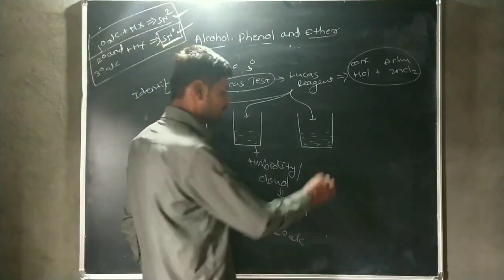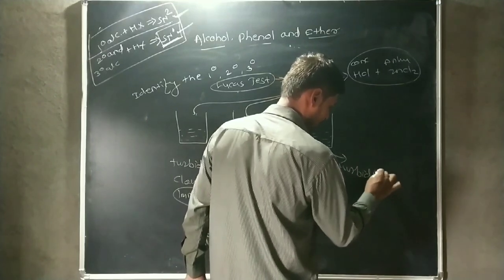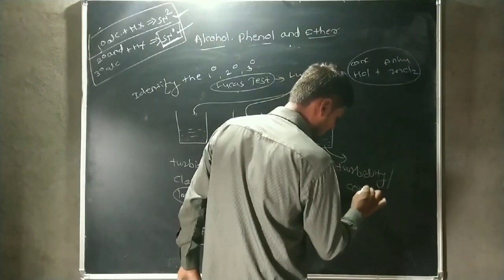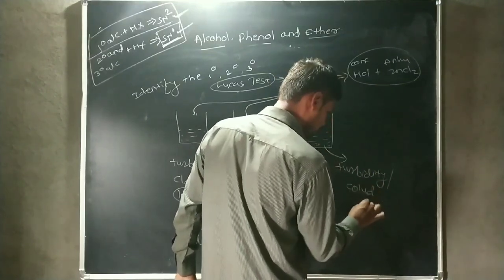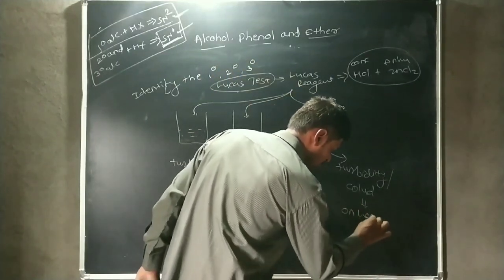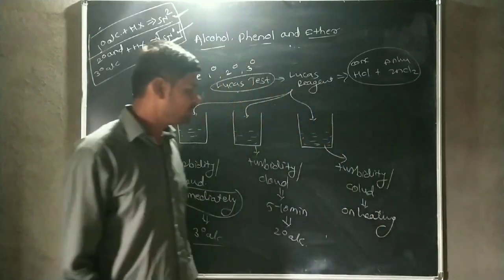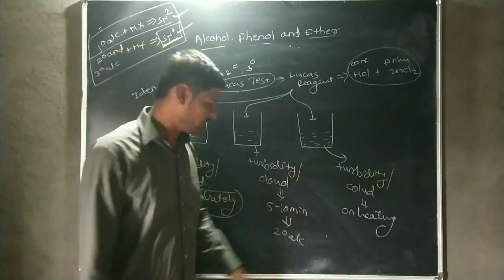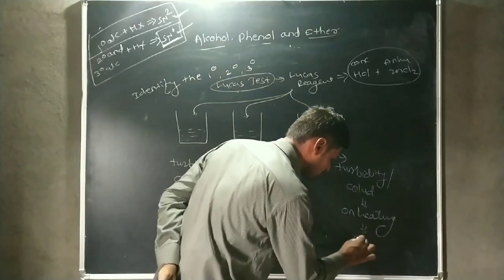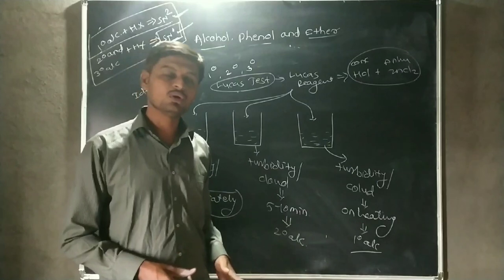In this one, the turbidity or cloudy solution forms only on heating, because the reactivity of primary alcohol is very low.